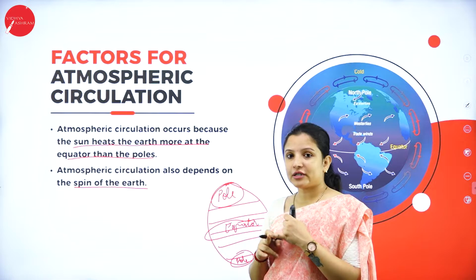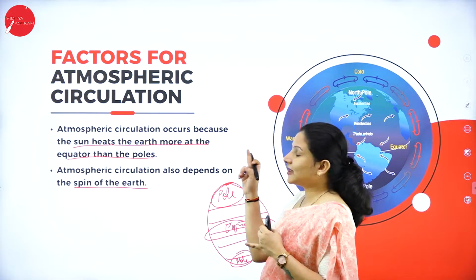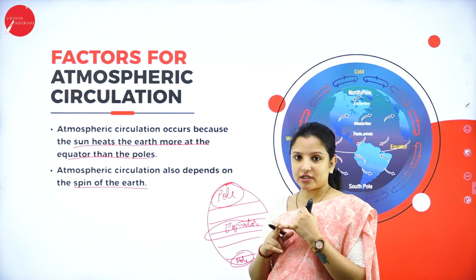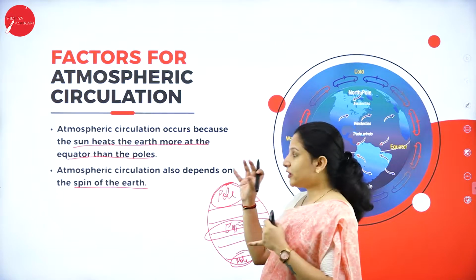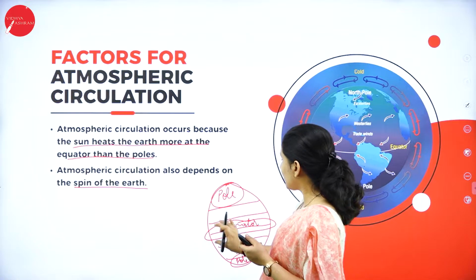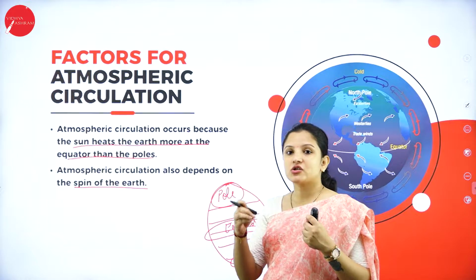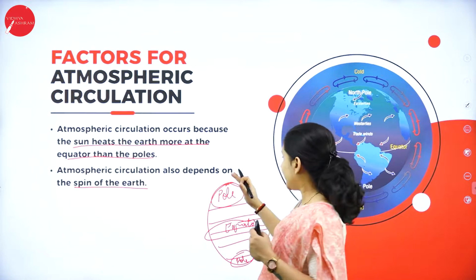So two important factors: one is the sun, the heating of the sun. One reason for atmospheric circulation is the heating of the sun, because the heating is more at the equator; the sun's rays are received by the equator region of the earth more when compared to the polar region.